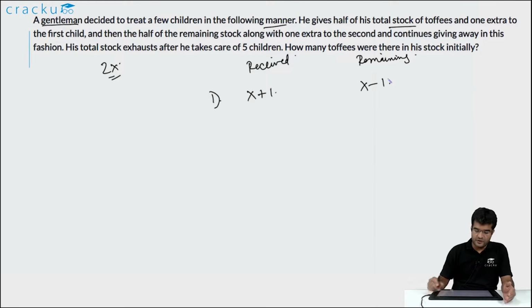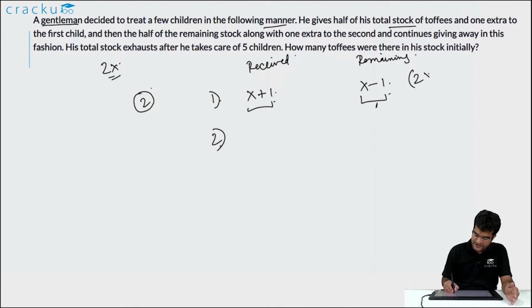One of the things that we should notice is that the number of chocolates received by a person and the number of chocolates that are left after the toffees were given, the difference between these two is always equal to 2. Now the second child receives half of the remaining chocolates, that is, he receives half of x minus 1. Just for ease, let us assume that x minus 1 is equal to 2x1. Therefore the number of chocolates that the second child receives is x1 plus 1, and the number of toffees that are remaining is equal to x1 minus 1. Again the difference between the two is equal to 2.